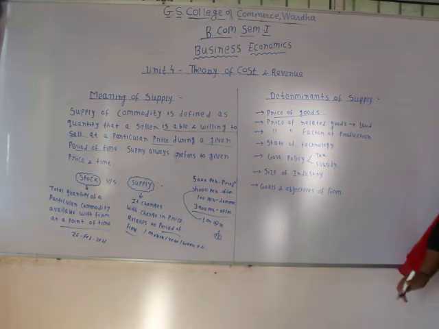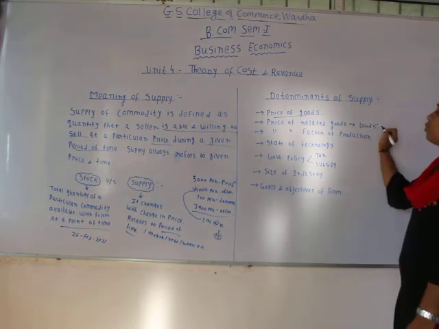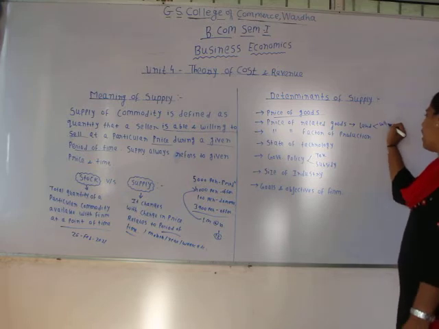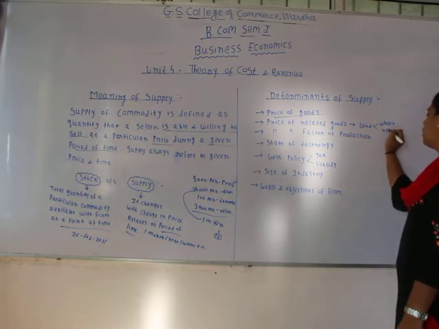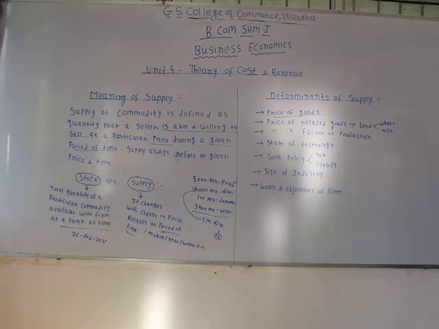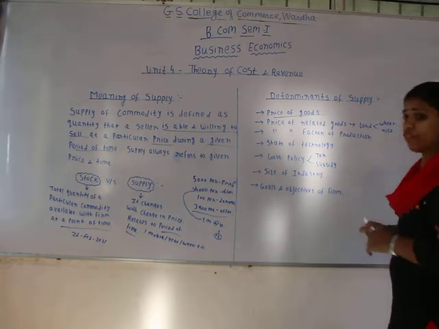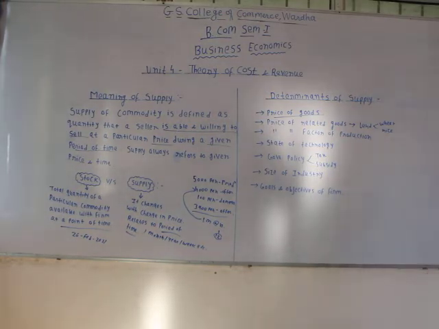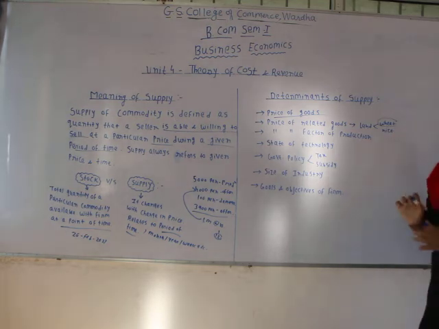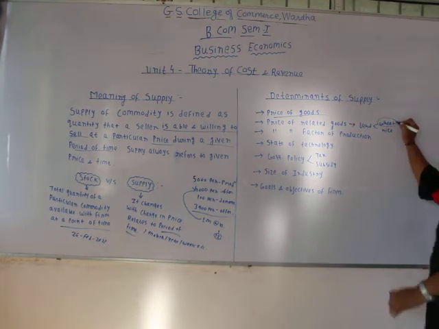Now we will assume that he produces wheat and rice on this particular piece of land. Now what happens? The price of wheat increases in the market.